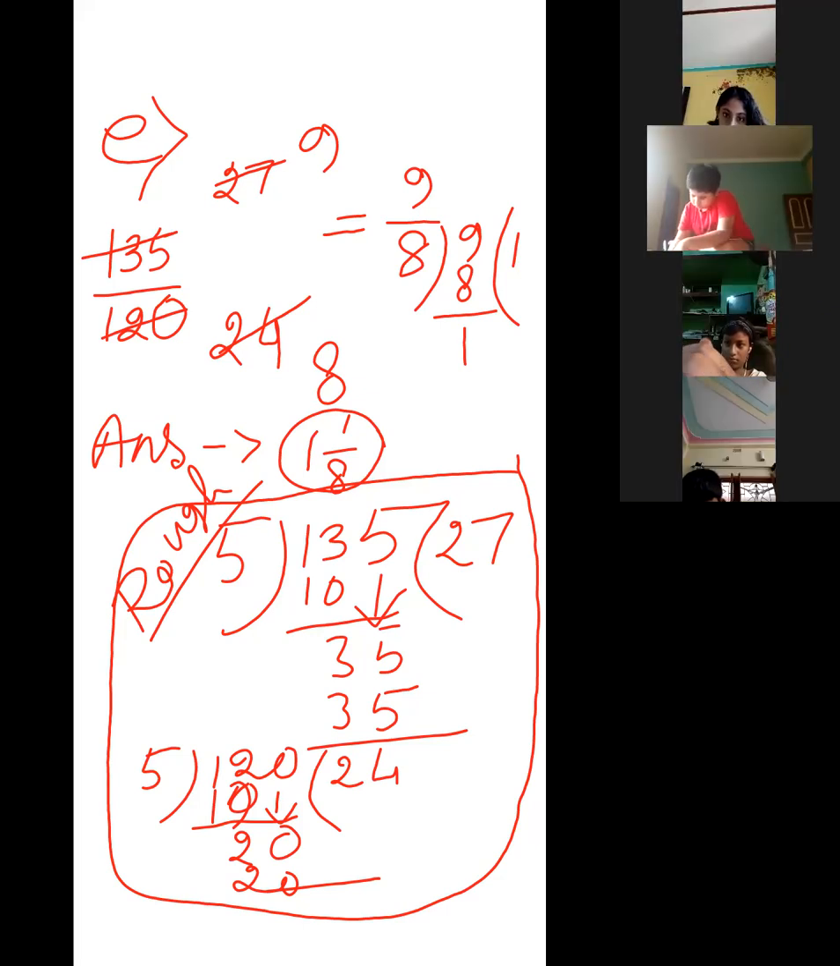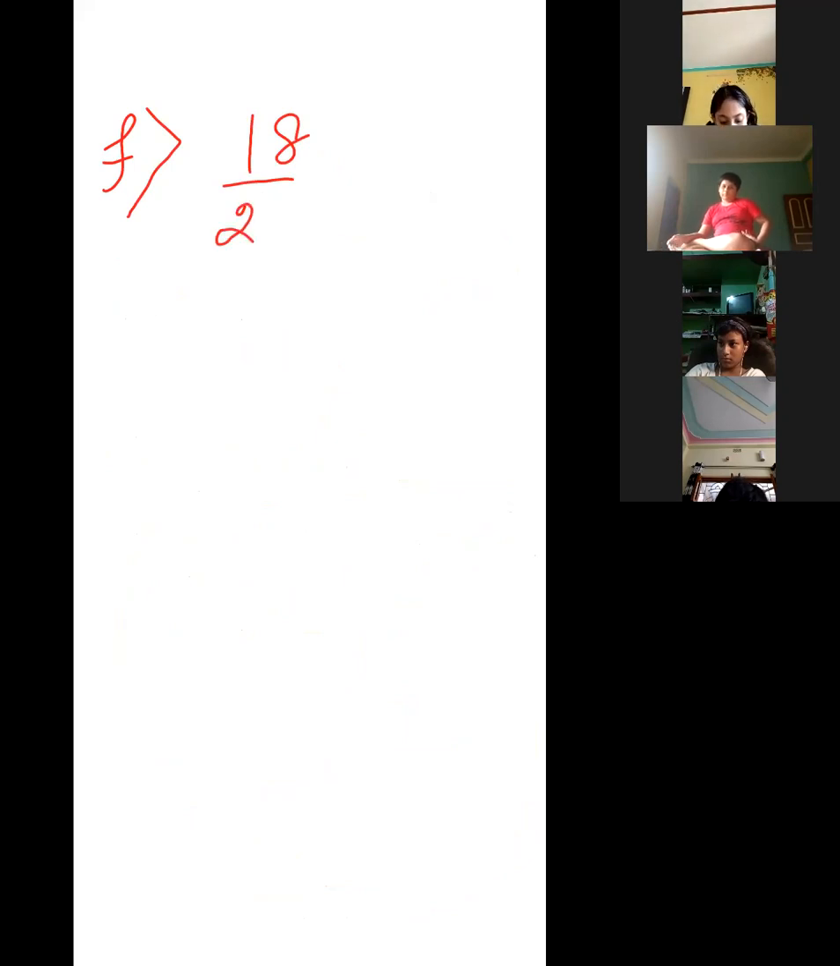Okay, now let me start the next one. Number F. What is given in number F? 18 by 24. Directly you can cut it by 6. It is a very small number, so take by 6 directly. 3 sixes are 18.